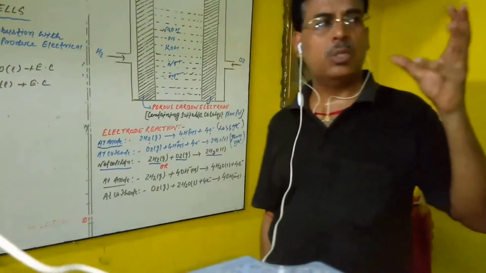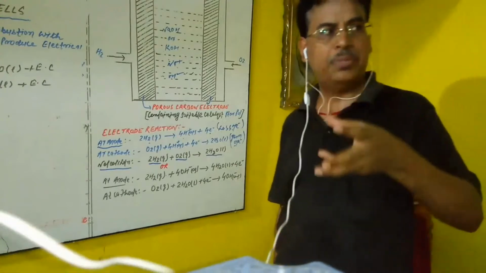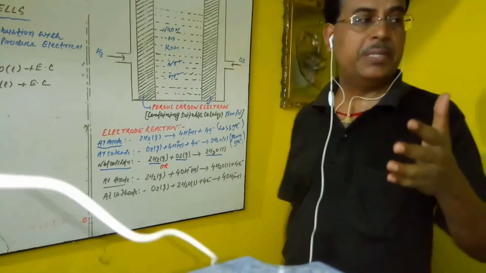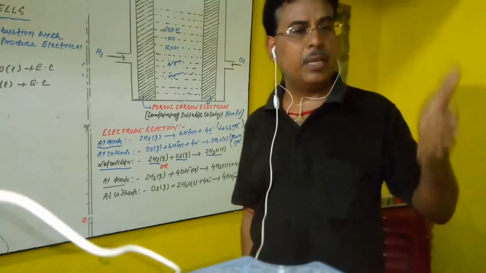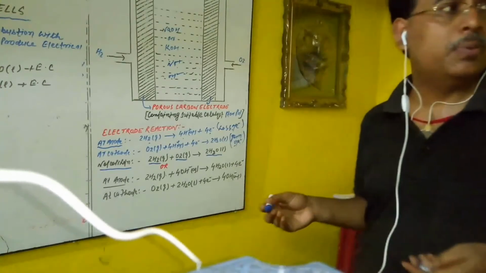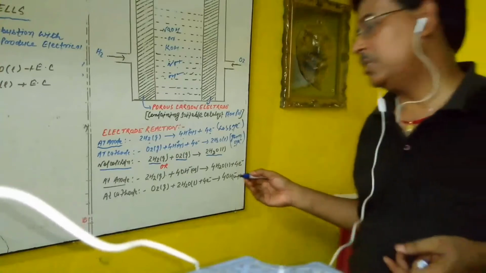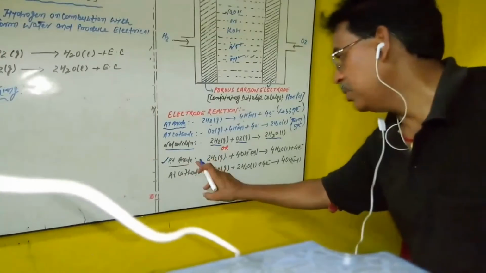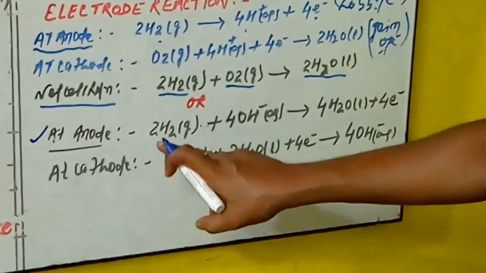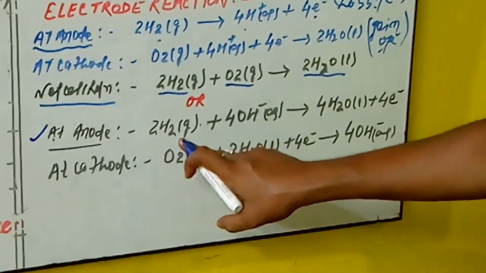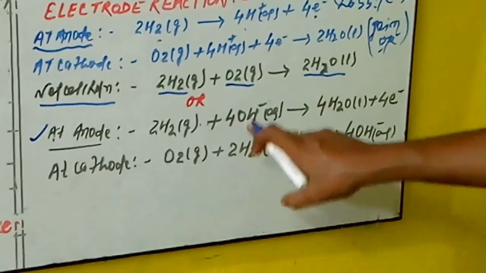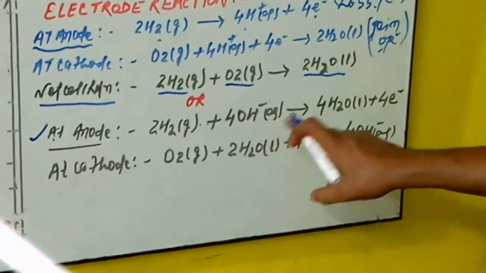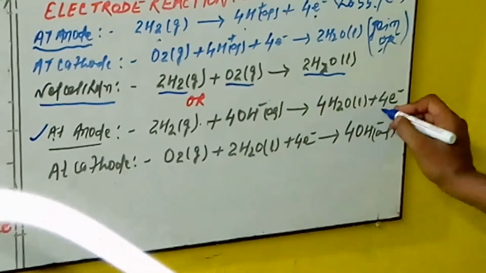These electrodes, together with their electrolytic solution, can be represented in another way. You see another type of electrode reaction that takes place at the anode. Again at the anode, that means the oxidation half cell. Here H2 gas combines with the electrolyte's OH- ion, aqueous, and is converted into water and loses 4 electrons.